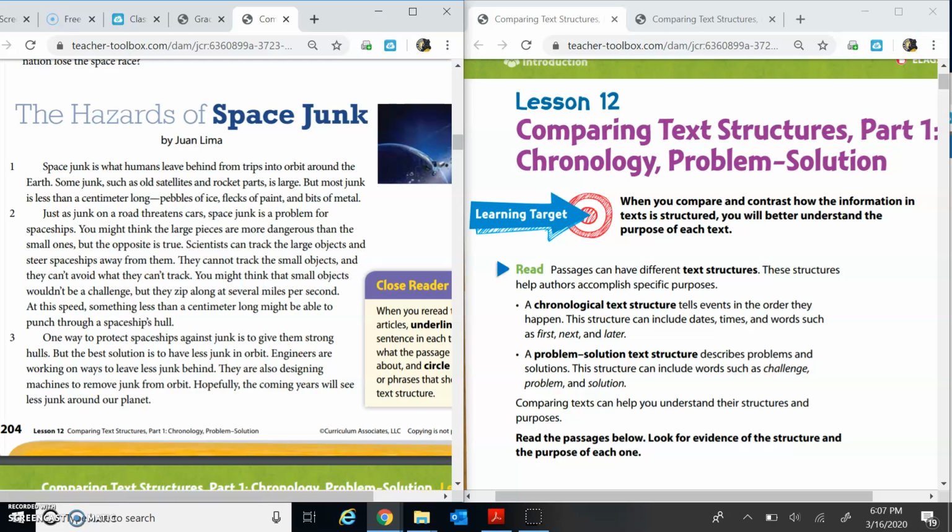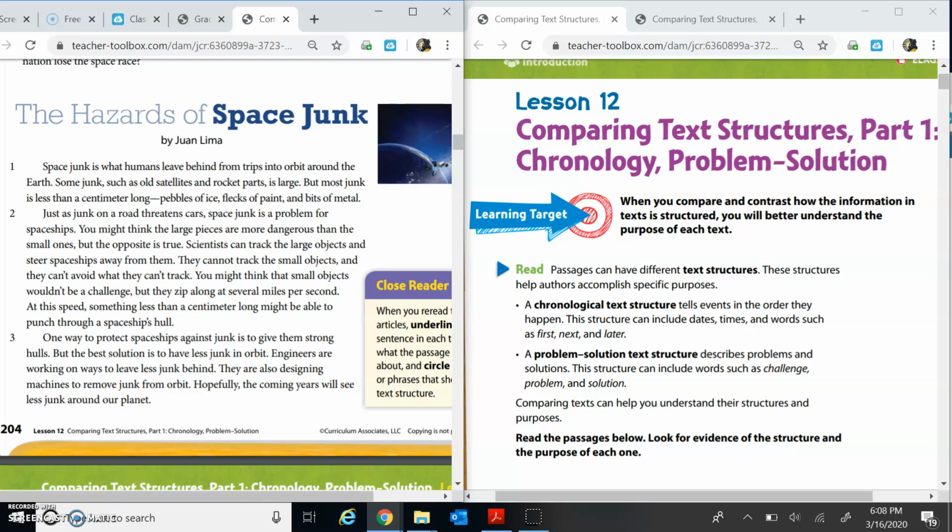One way to protect spaceships against junk is to give them strong hulls, but the best solution is to have less junk in orbit. Engineers are working on ways to leave less junk behind. They are also designing machines to remove junk from orbit. Hopefully, the coming years will see less junk around our planet.